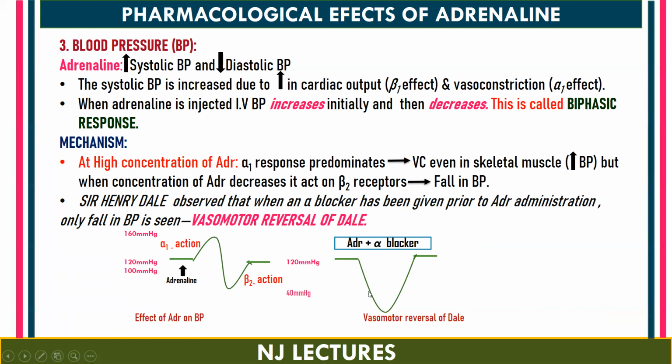What he did is that before administering adrenaline, he administered an alpha blocker. The role of the alpha blocker is that it is going to block the alpha receptor. So after giving the alpha blocker, he injected the adrenaline. Now adrenaline has to act only on beta receptors because alpha receptors are already blocked. By acting on the beta receptor, it is going to cause a fall in BP because the beta receptor is going to cause vasodilation. So this is known as vasomotor reversal of Dale.